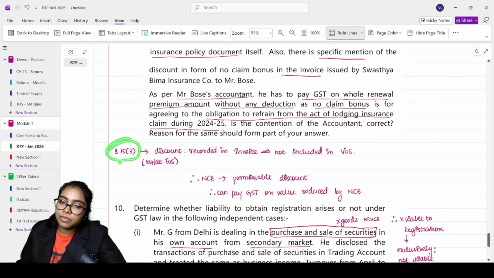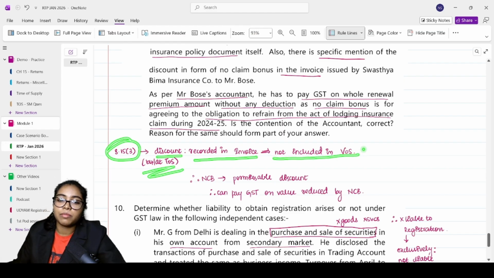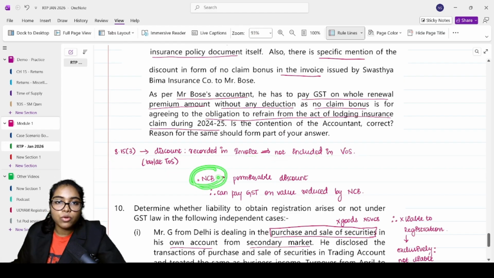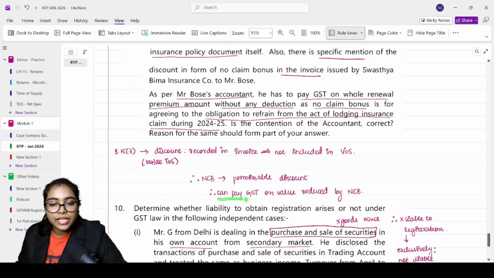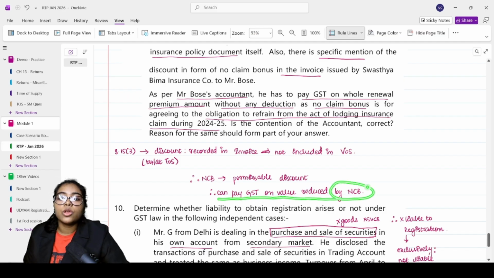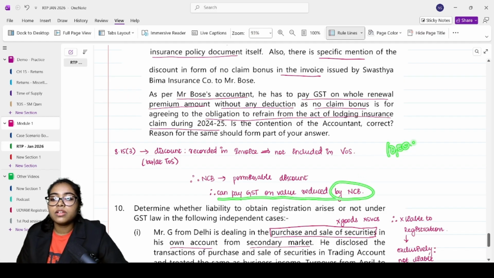As I said, section 15 subsection 3, discount before or at the time of supply. If it is recorded in the invoice, it is not included in the value of supply. And moreover, your no claim bonus is a permissible discount. You can reduce it from the value of supply, okay? Therefore, you can pay GST on the value reduced by the no claim bonus. If it is 10,000, the 5% can be reduced, and then whatever is the net amount that you pay, on that you have to pay the GST. That's all.